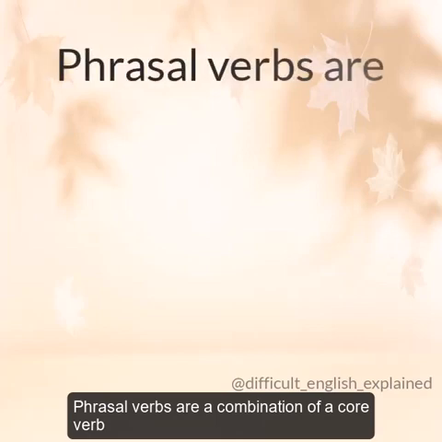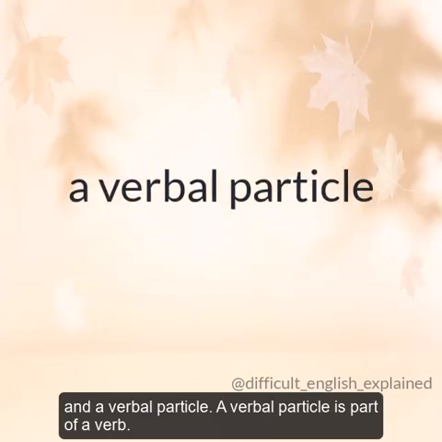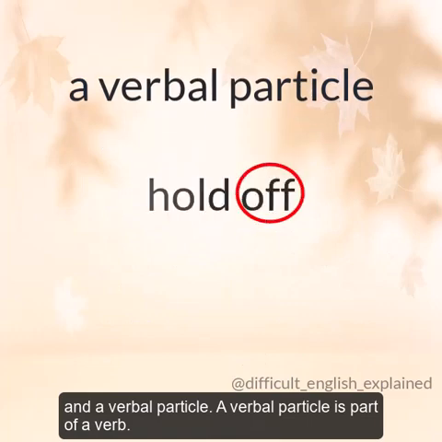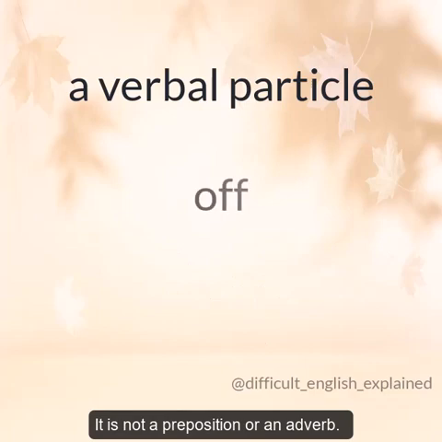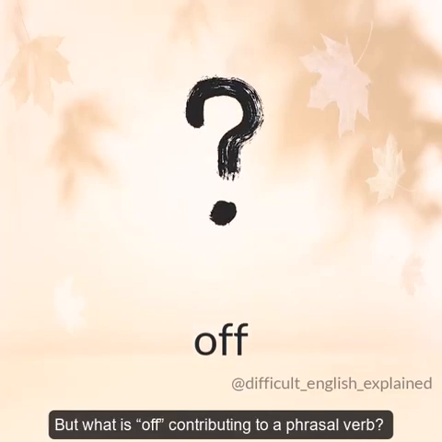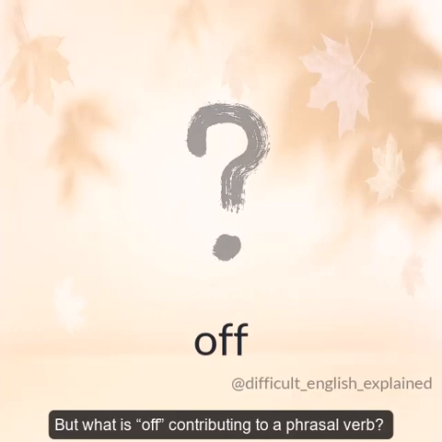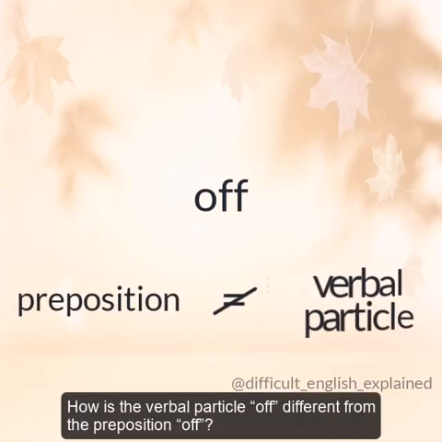Phrasal verbs are a combination of a core verb and a verbal particle. A verbal particle is part of a verb. It is not a preposition or an adverb. Off is a common verbal particle. But what is off contributing to a phrasal verb? How is the verbal particle off different from the preposition off?